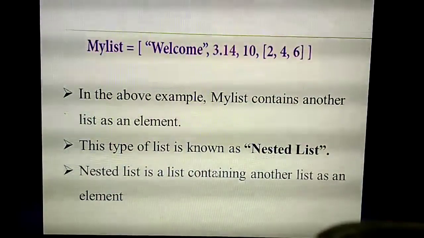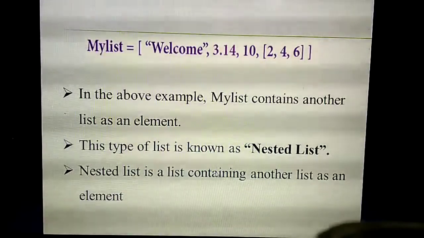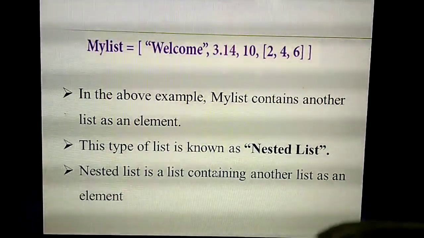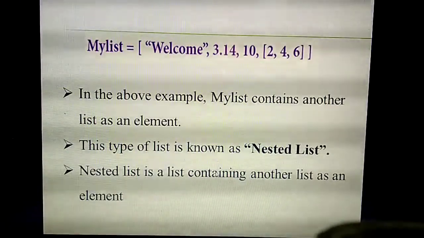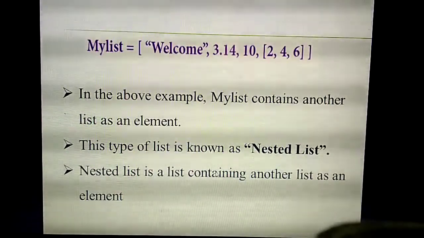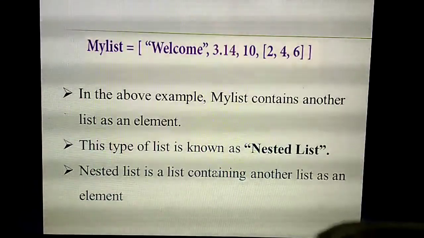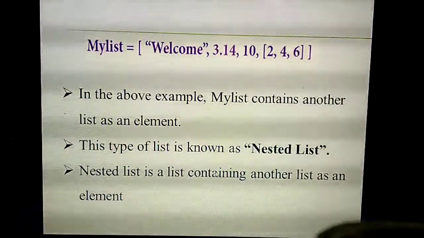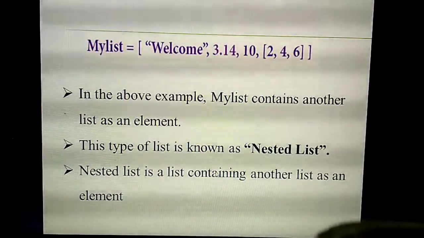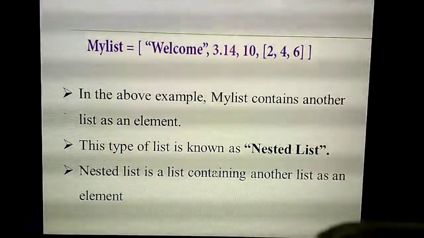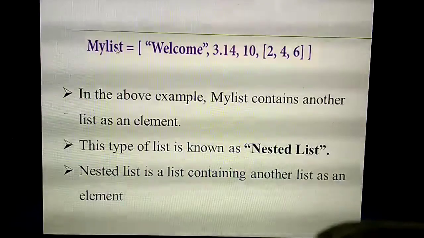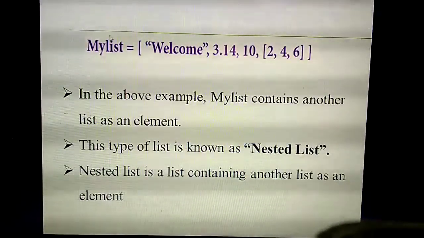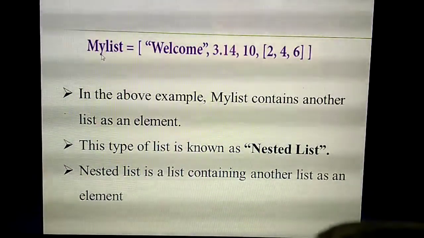Next thing, nested list. So what do you mean by nested list? What do you mean by nested? Nested function means one function defined inside another function we are calling a nested function. So one list defined inside another list we are calling a nested list. Okay. So listen, see this example. What's the variable name? The name of the list is my list. Simply we can call this a variable or the name of the list.